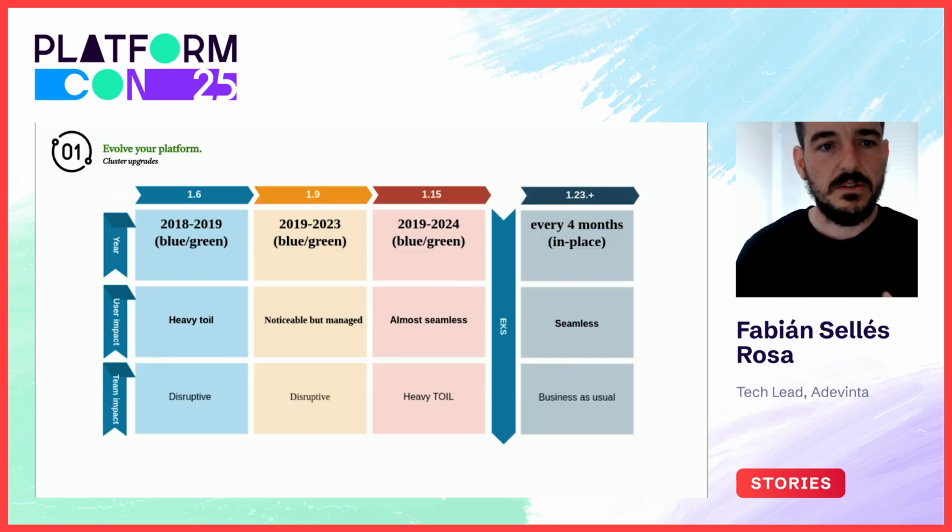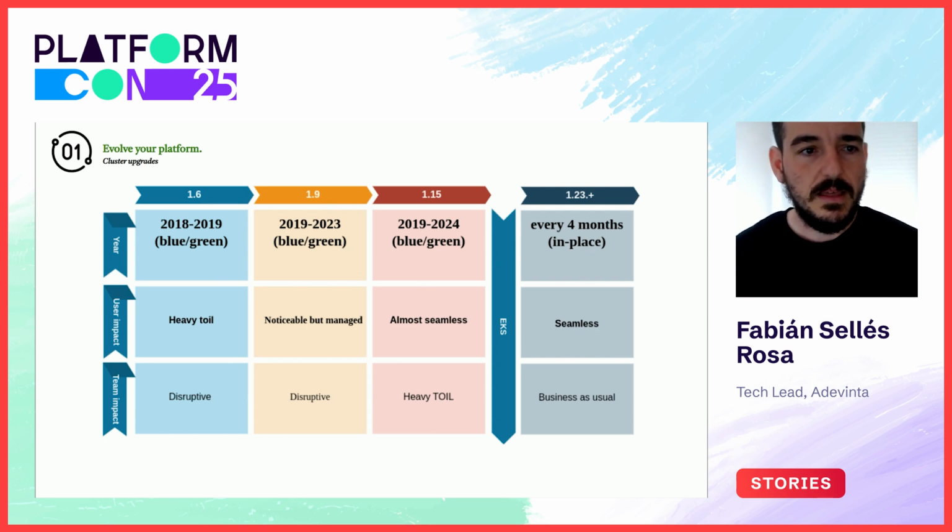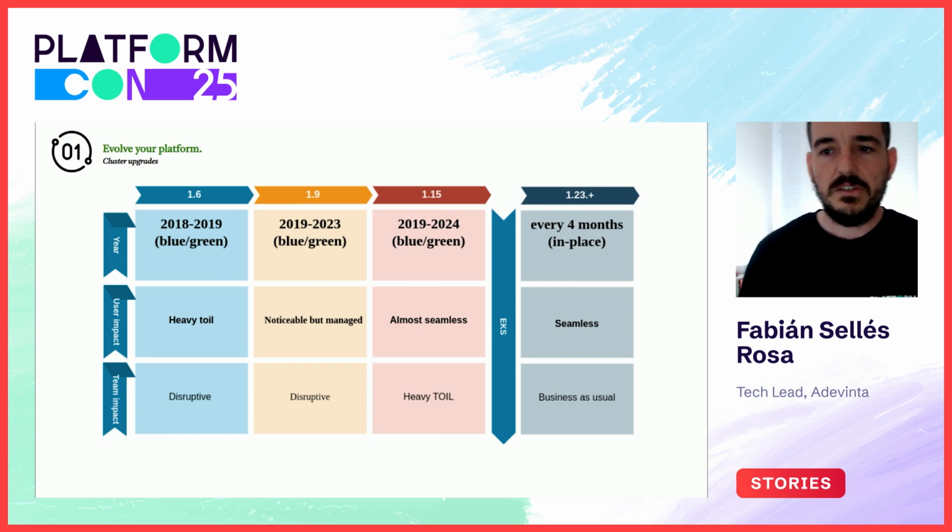This table summarizes our experience doing cluster upgrades using both strategies. Blue-green helped us a lot in the early years when new versions came with several breaking changes. The downside of this process is the disruption for users, at least to coordinate the dates when to do the upgrade, and increased operational load to the platform team, to the point that at times we dedicated the whole team to do cluster upgrades. Doing a blue-green upgrade is also costly in time. A given upgrade can span over months due to problems coordinating the upgrade with users.